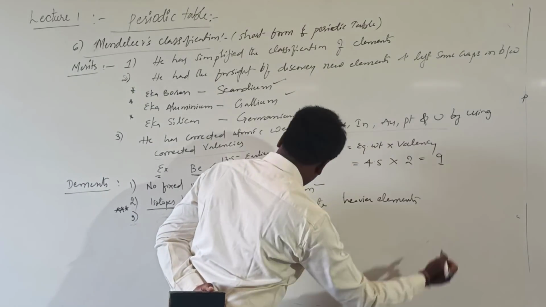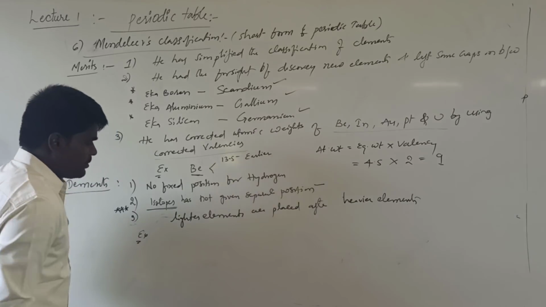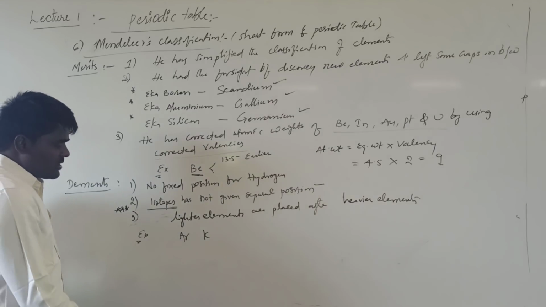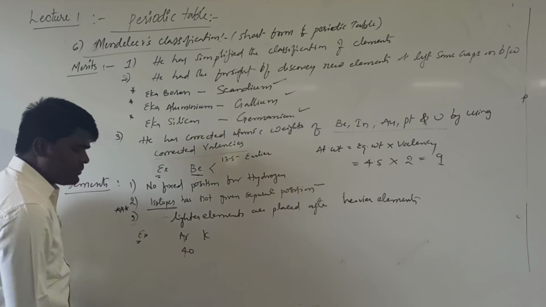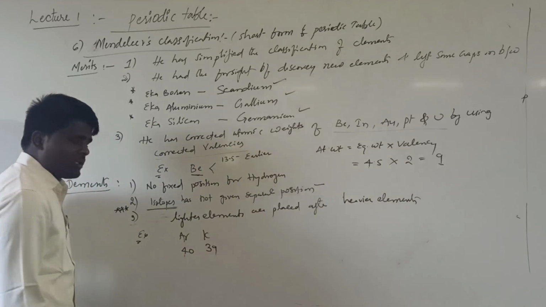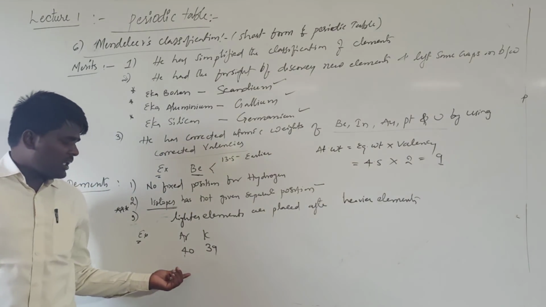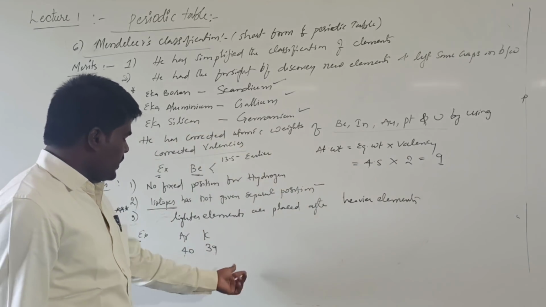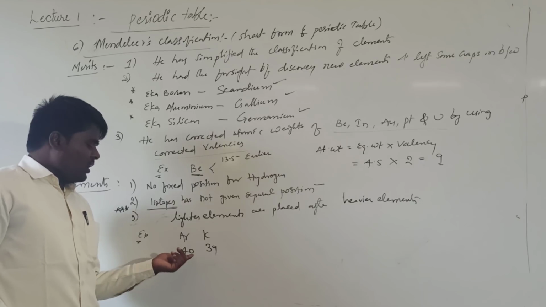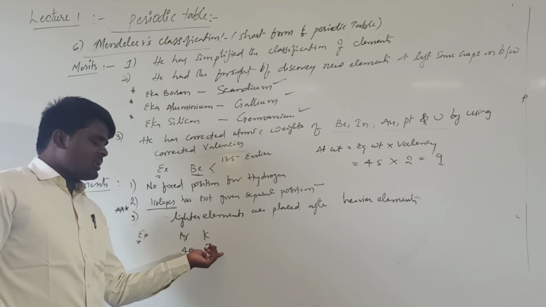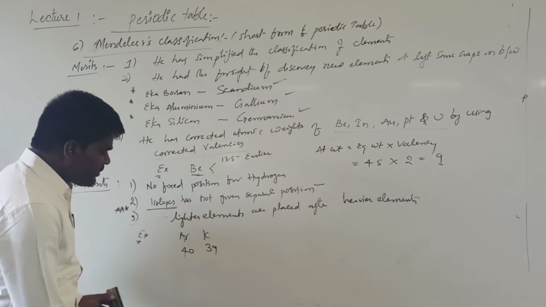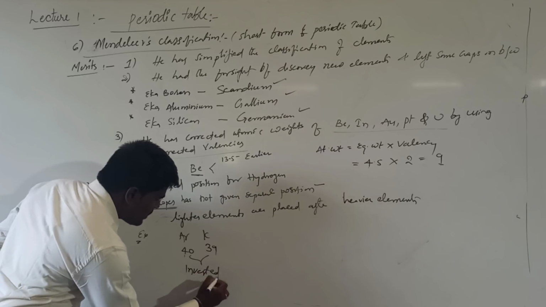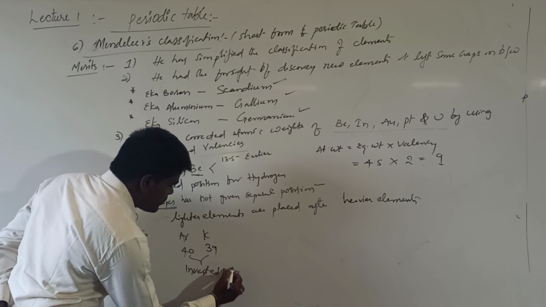These are called inverted pairs. For example, take argon and potassium. If you observe their atomic masses, argon was found to have 40 and potassium 39. According to Mendeleev's periodic law, he should arrange the elements in increasing order of atomic weights, but here the heavier argon atom is placed before the lighter potassium atom. These types of pairs are called inverted pairs.